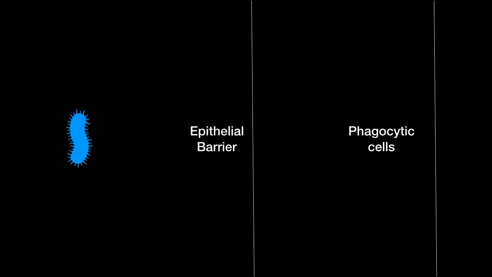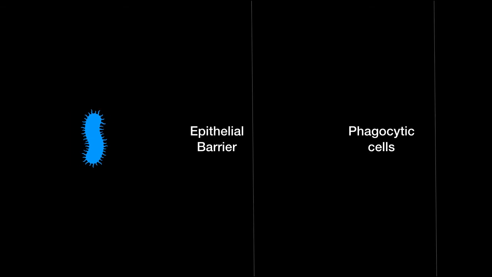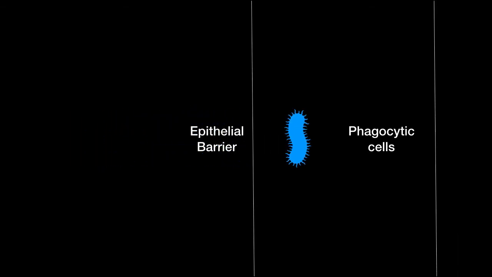Now, if gram negative bacteria happen to cross the epithelial barrier and enter the tissue or the blood, then phagocytic cells are the cells that provide immediate defense against these bacteria. Phagocytic cells like macrophages, neutrophils, and dendritic cells are a part of innate immunity. So they elicit cellular innate immune response.